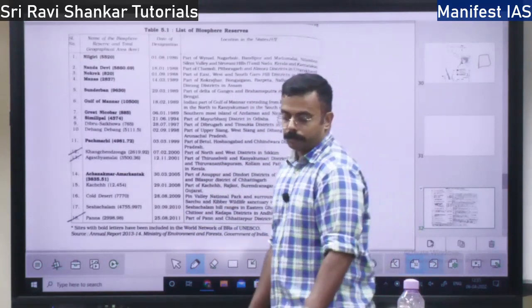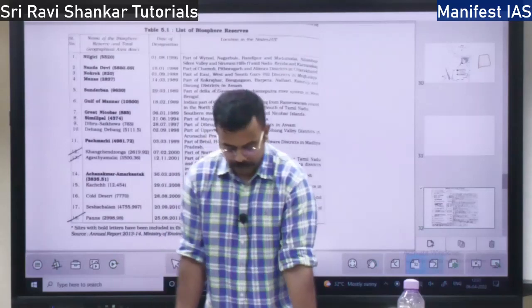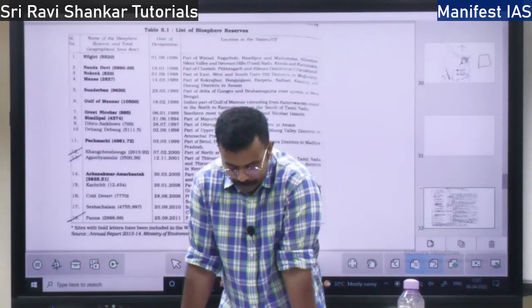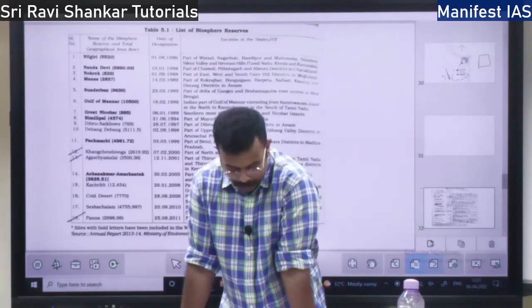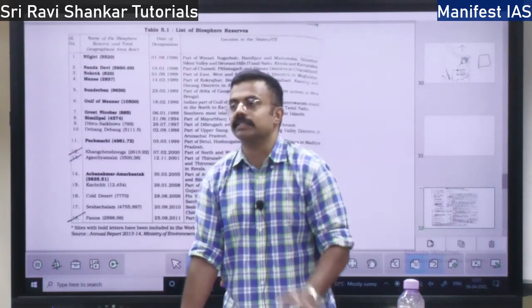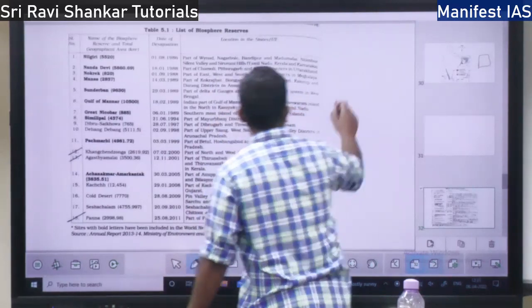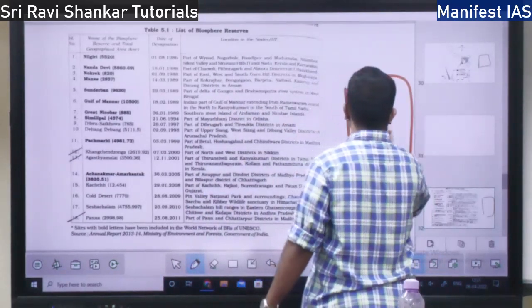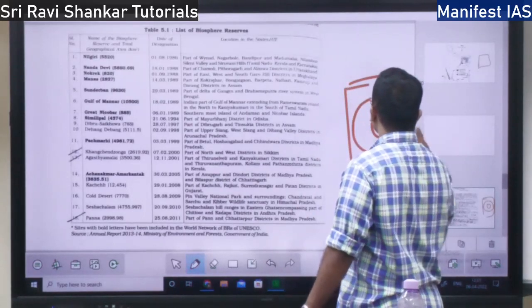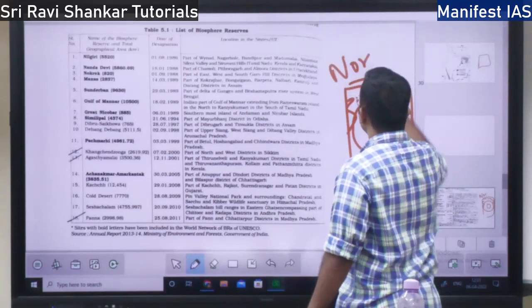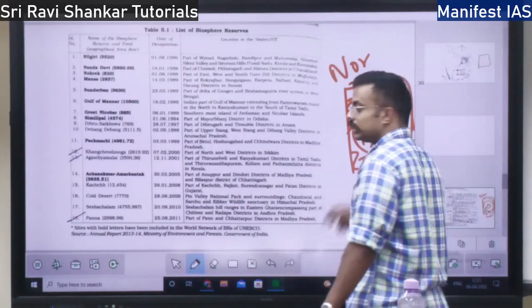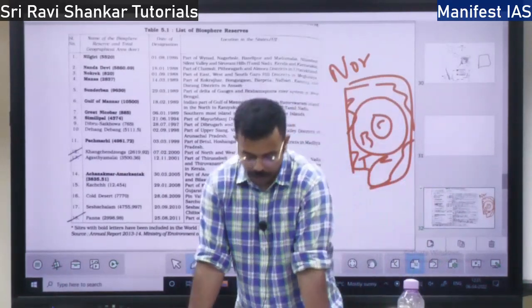Then with respect to biosphere reserves, any biosphere reserve you take, it is divided into three regions: core region, buffer region, as well as transition zone. If this is a biosphere reserve, in the middle you have the core region, around the core region you have the buffer region, and then the transition zone. Outside is the normal area. These are the three zones of the biosphere reserve.